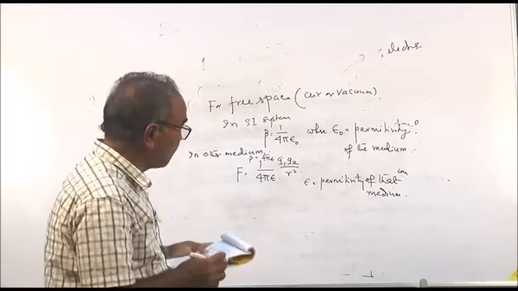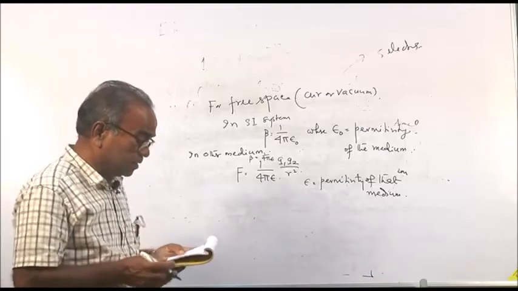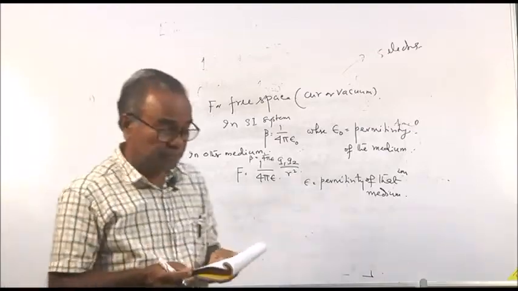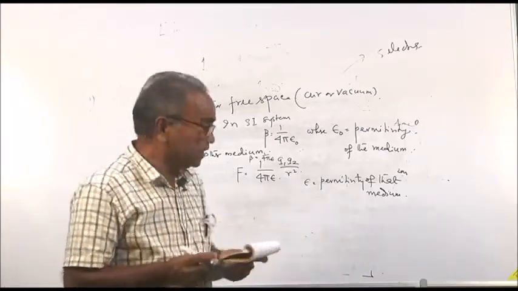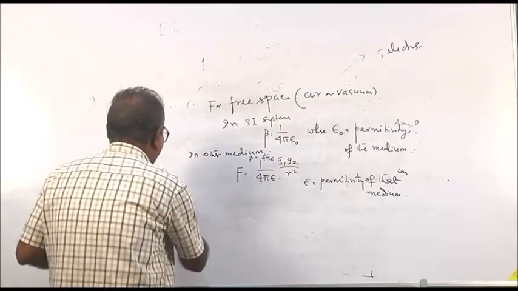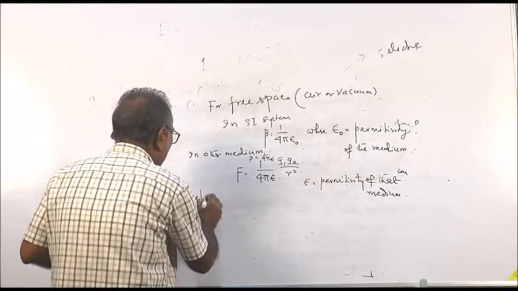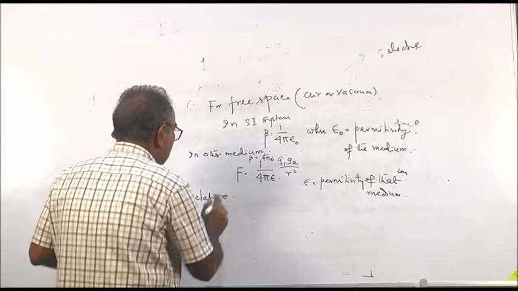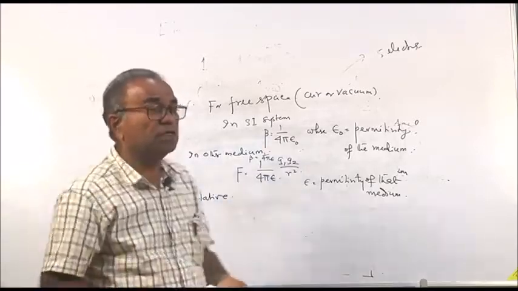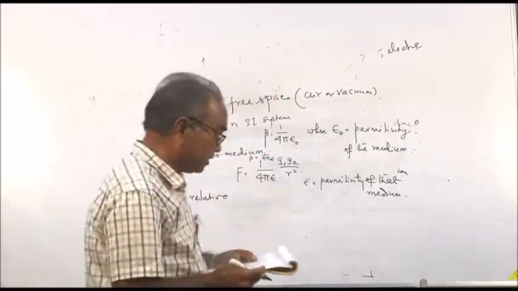Then here we define another quantity, that is called relative permittivity. The relative permittivity means we are comparing with some other body.